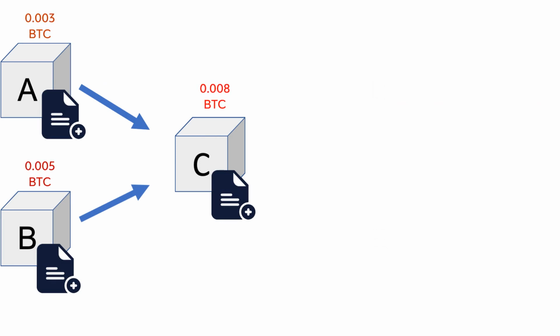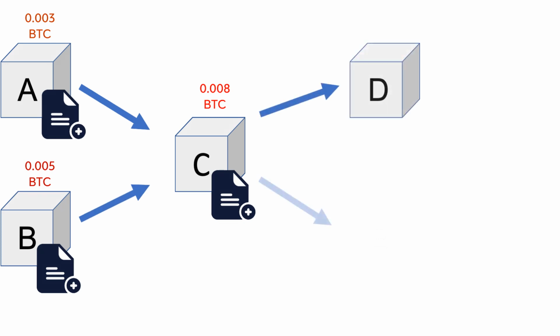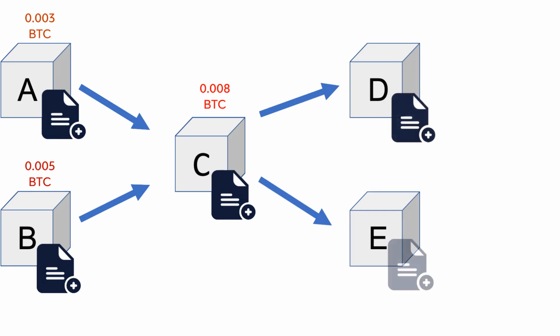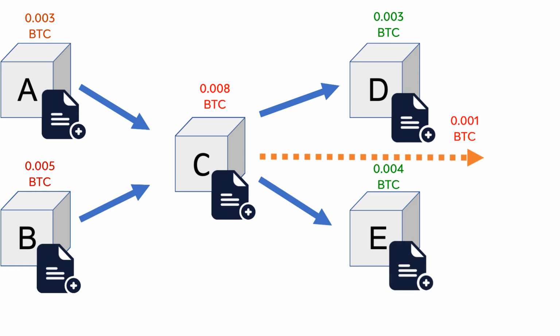New transaction C refers to two incoming transactions A and B. As a result of the transaction, we have 0.008 BTC, 0.005 plus 0.003, which is later divided into two outs. 0.003 BTC is sent to the first address, and 0.004 goes to the second one. The balance is 0.001 BTC, and it goes to the miner.